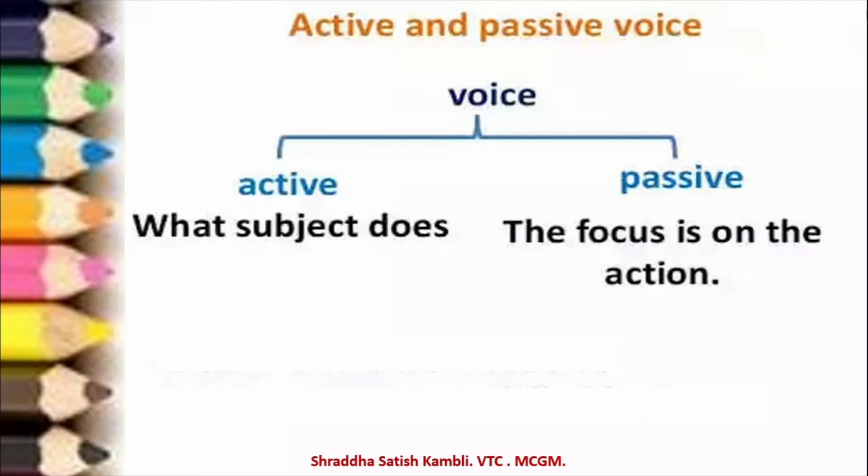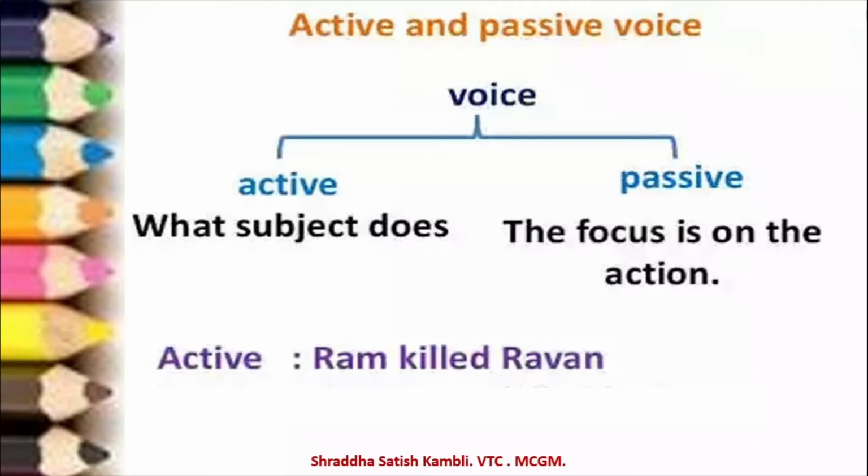Let us take an example for each of these. In active voice, you will say Ram killed Ravan. Here the focus is on Ram, which is the subject of this sentence. So, this answers the question who.